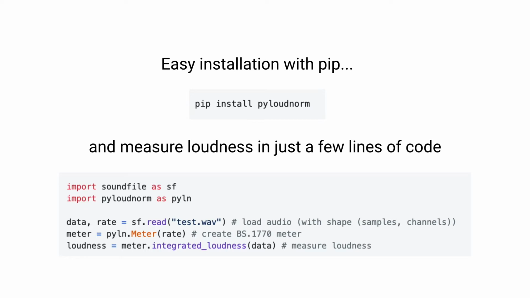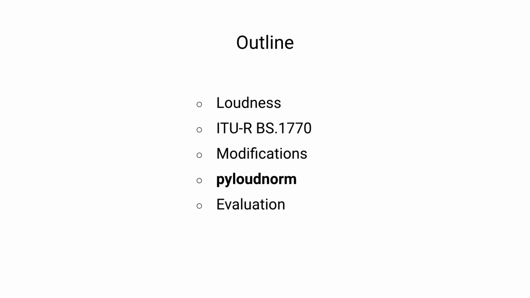as we show here. In this talk, we want to first discuss loudness and why we may want to measure it. Then we'll introduce the ITU-R BS.1770 recommendation and give a brief overview of the algorithm. Following that, we'll discuss a number of modifications that have been proposed in the literature thus far that aim to improve the performance of these measurements. Then with that, we will introduce Pyloudnorm and the design of the library, as well as outline some of its features. To conclude, we will then discuss an evaluation we performed, looking at Pyloudnorm and if it's compliant, as well as investigating a number of other loudness implementations that exist.